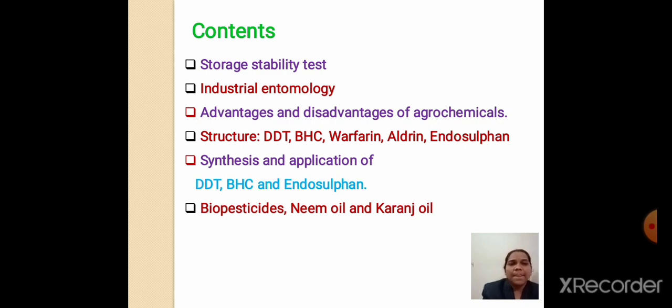In the same way, there are artificial pesticides, and there is a use of biopesticides also. And what are those biopesticides? That is neem oil and currenzyl. We will see its importance afterwards.